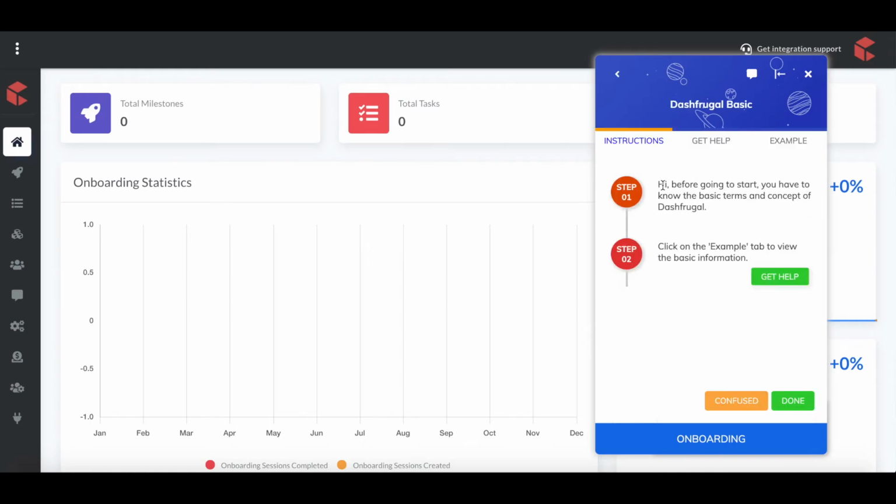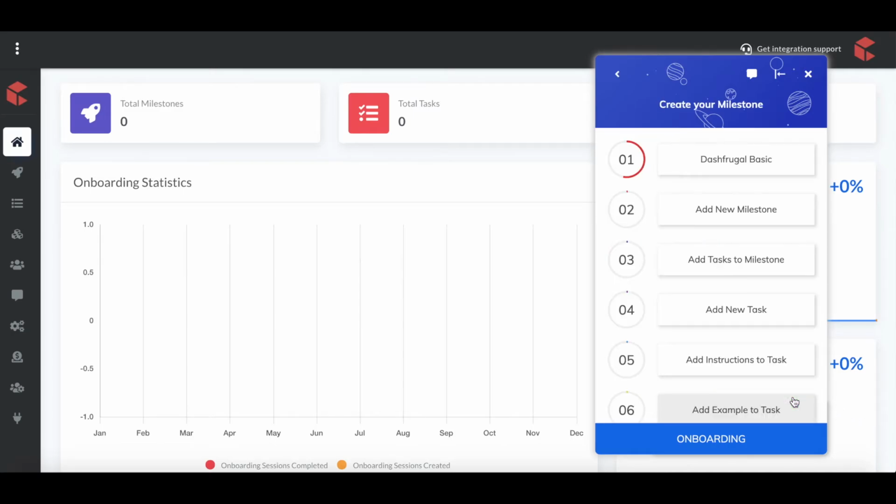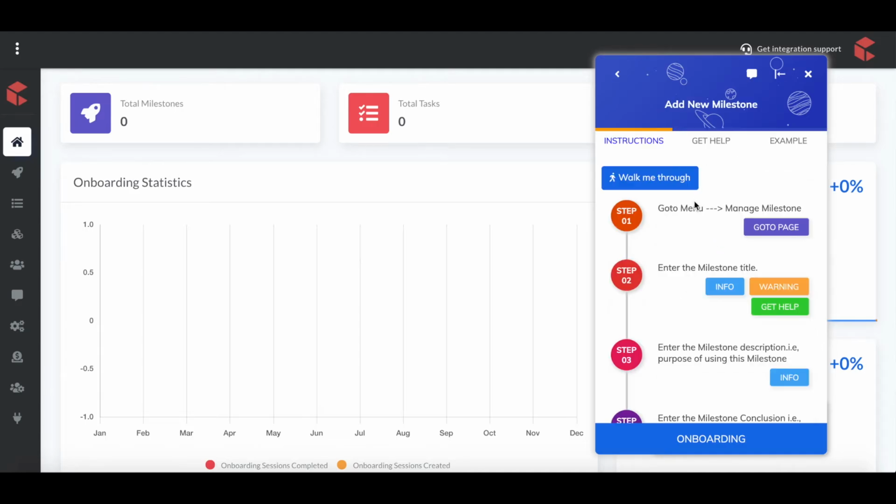So I'm clicking on this. You can see the first method we have is a contextual cadence. You can see step 1 and step 2 that tell the user what steps they need to execute on these Dashvocal basics. Once they click on that done button, it notifies that the user has completed step 1. Gradually they need to move to the second option.